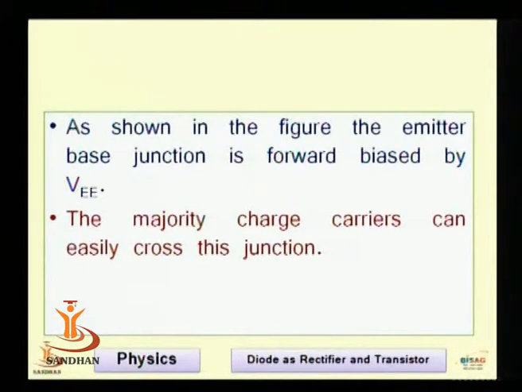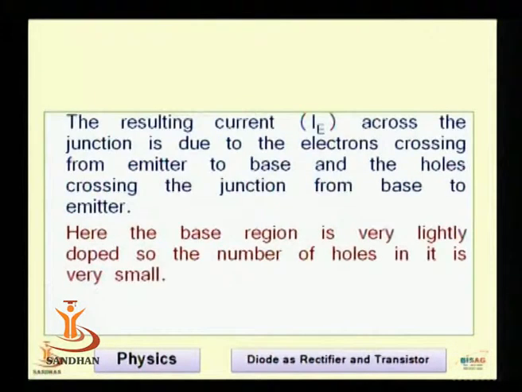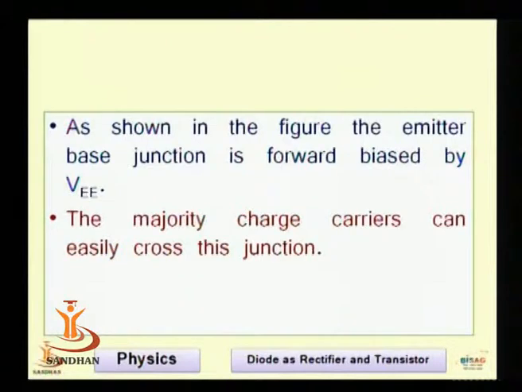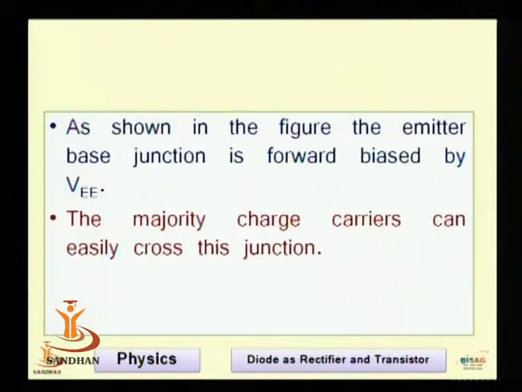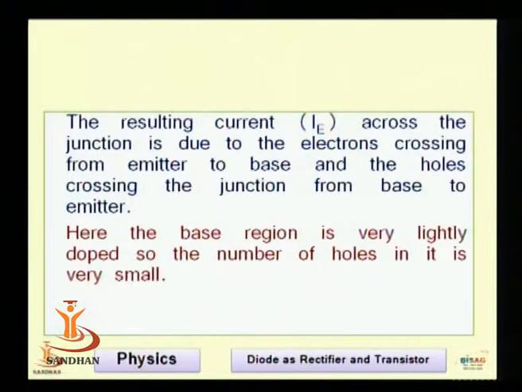Now this is a very important part of the load line, and the load line is again important as far as the transistor is concerned. Now we are moving into the transistor part. If you try to recall the circuit again, the resulting current IE, that is the emitter current across the junction, is due to the electrons crossing from emitter to the base and the holes crossing from base to the emitter.